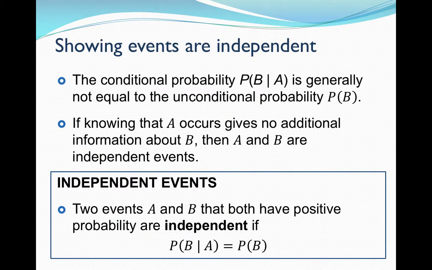You show that two things are independent if the probability of B knowing A or given A is equal to just the probability of B, because knowing A or being given A does not affect the probability of B. That's all I have about general rules of probability.